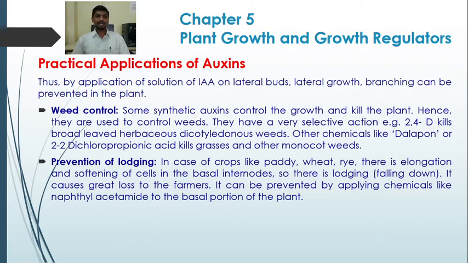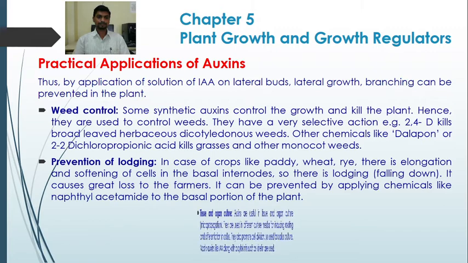So this is called lodging. In crops like paddy, wheat, rye, it can cause great loss to the farmers if lodging occurs. It can be prevented by applying chemicals like naphthyl acetamide to the basal portion of the plant. Hence, auxins prevent lodging in crops like paddy, wheat, rye.